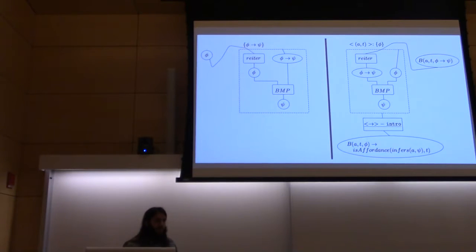But we're still not done at that point, because that's just the same as a basic Fitch proof. Instead, epistemic boxes can use things called evaluable rules to change the state of a reasoner, to change the state of certain sets. So in this case, we use an implies intro rule, which adds to A that if it is true that A believes phi at time t, it is now an affordance that A can believe psi. Not that he does believe psi, whatever agent A is, but that A can believe psi, again, from time 1 to any time after time 1, as long as nothing were to remove this from his affordance set.